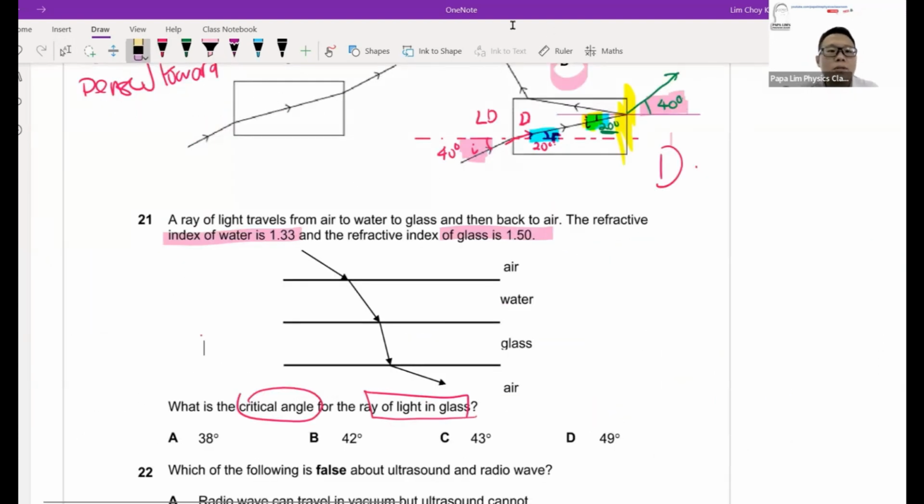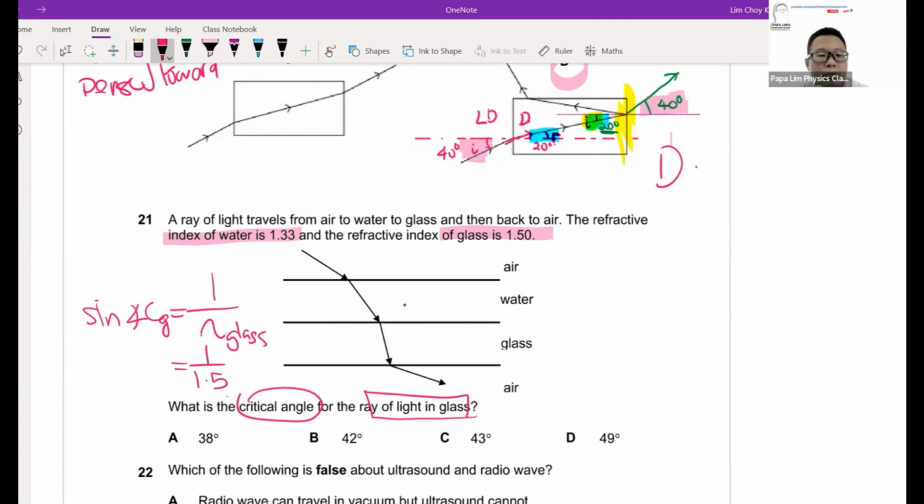Now, for question 21. You are given two refractive indices, one for water and one for glass. Glass is 1.5 and water is 1.33. To calculate the critical angle of glass, the formula is sine C equals 1 over n of the glass itself. So I want the refractive index of glass. The formula will be 1 over 1.5. Remember, I'm looking at the refractive index of glass, so this is the one I need, 1.5.